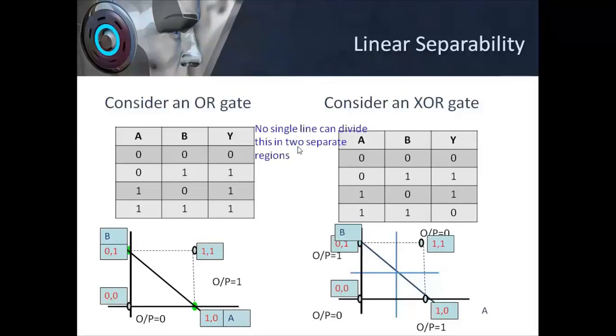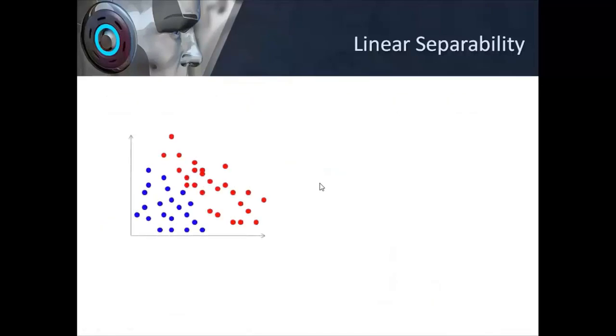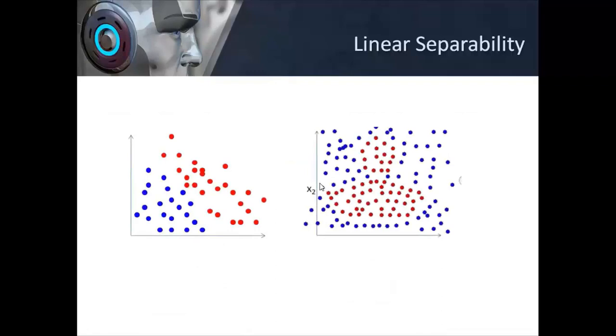So we come to the point that linearly non-separable problems are those in which no single line can divide the regions into two separate regions. We'll just take one example. Consider this plot. Let it be A and this will be B. Now, which of the two do you think is linearly separable?